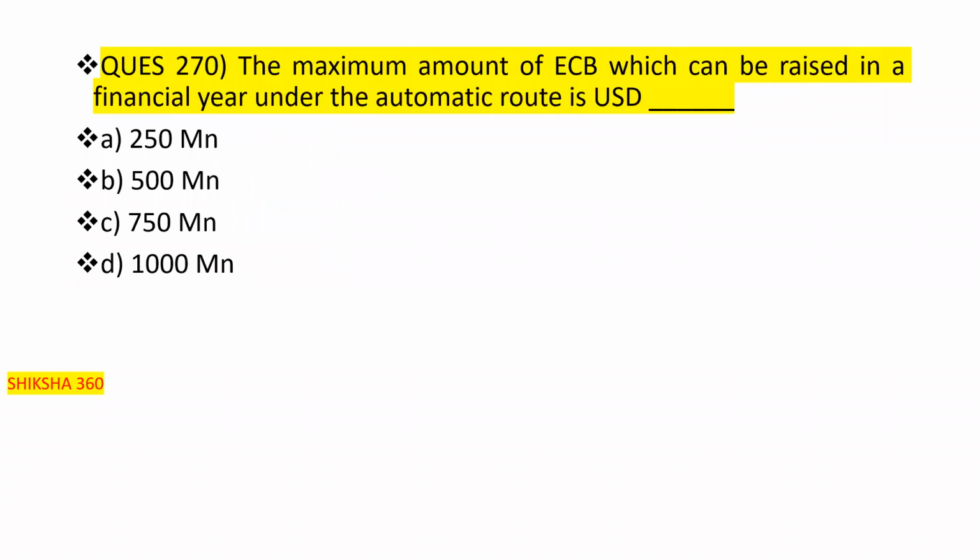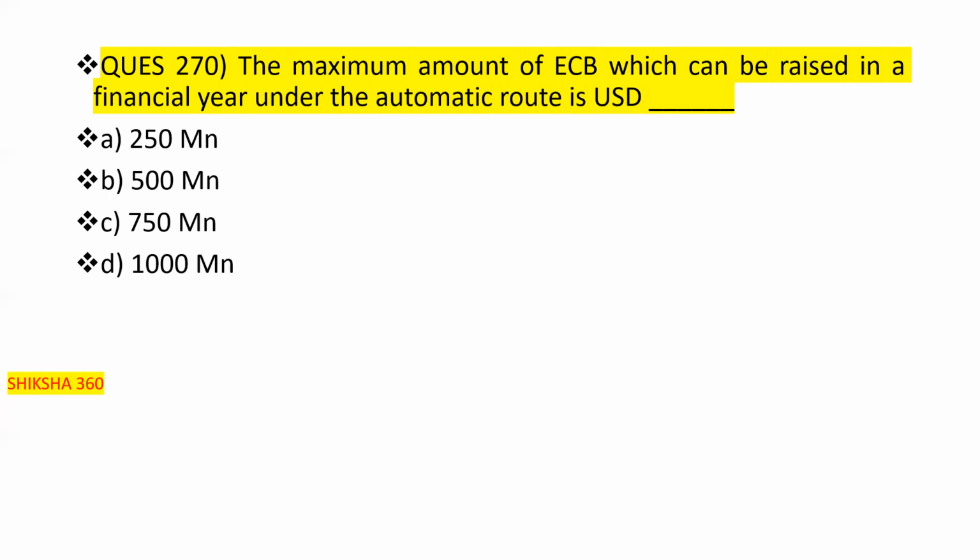So what is the limit? The maximum amount of external commercial borrowing which can be raised in a financial year under the automatic route is USD how much million? 250 million, 500 million, 750 million, or 1000 million.